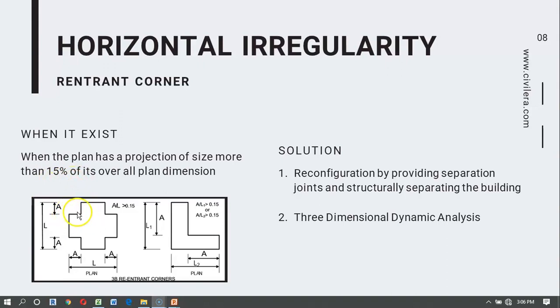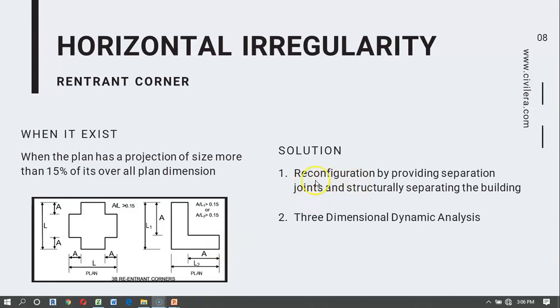So 15%, that's what it means. Here also, these offsets, if more than 15% of the overall plan dimension, then we call it a re-entrant corner, and this can also create a kind of torsion in your building, this L shape. One solution we already discussed: we can introduce joints in your building and make it 2 separate regular buildings. But every time this may not be possible.